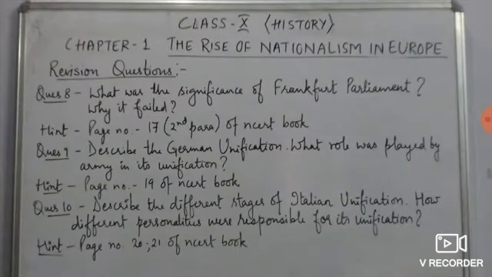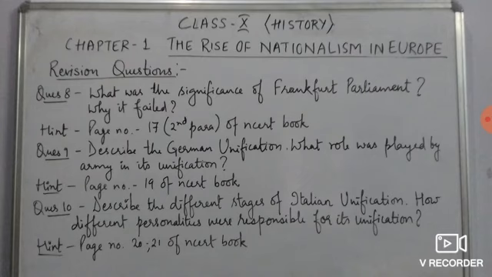Now talking about the 8th question, what was the significance of the Frankfurt Parliament? Why did it fail? Frankfurt Parliament, though it was a failure, its significance was that for the first time the German people took an initiative to form a constitution for themselves. This was the biggest achievement of theirs, and a step taken towards German unification. The process started. It is given on page number 17, second para of the NCERT book.